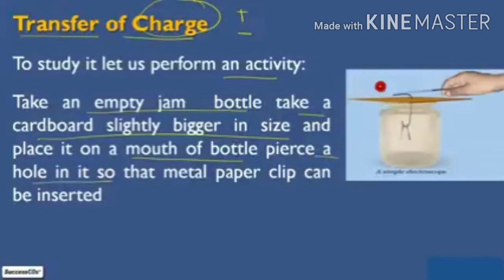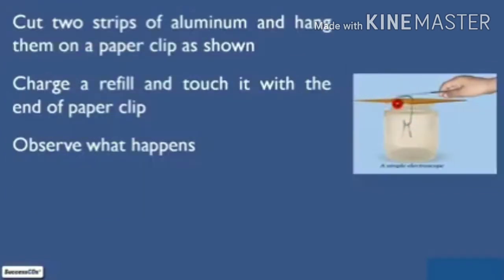Press a hole in it so that a metal paper clip can be inserted. Here you can see this is a jam bottle and this is a cardboard. We have made a hole in it, and with the help of this hole we have inserted a paper clip inside the bottle.